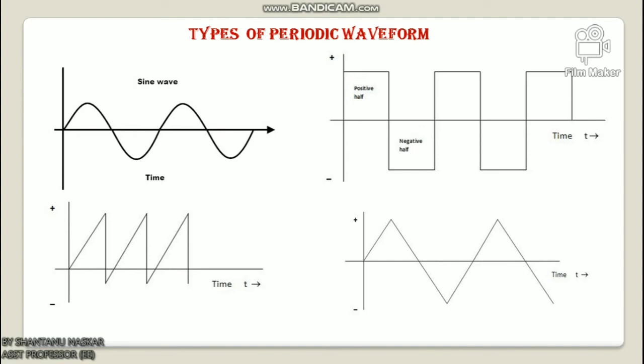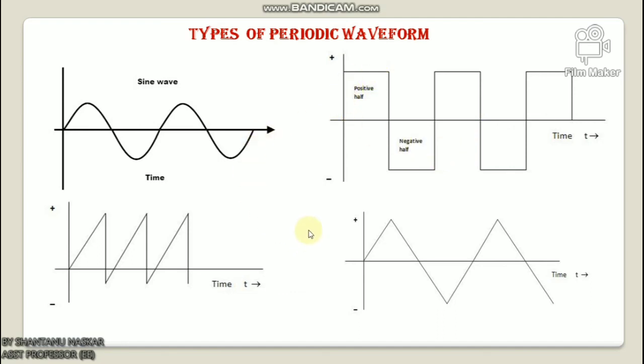So if we say the time taken for the positive half cycle is on time and the time taken for the negative half cycle is off time, then the frequency of the square waveform can be found by a formula which is frequency equals 1 by on time plus off time. Remember that frequency equals 1 by on time plus off time. Most digital electronic circuit waveforms are represented in square waveform only.